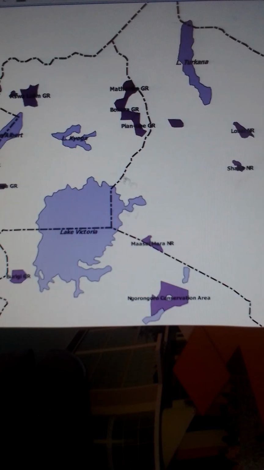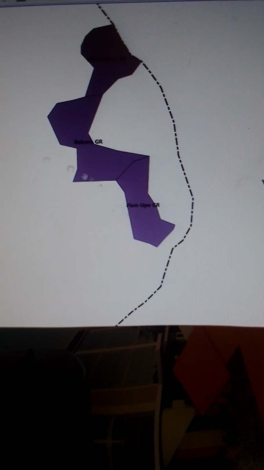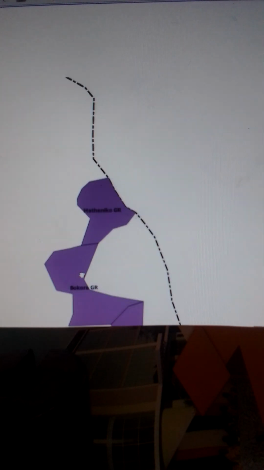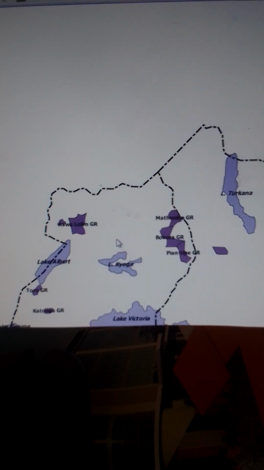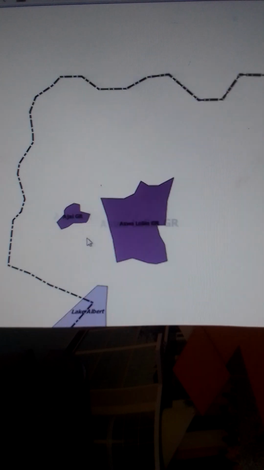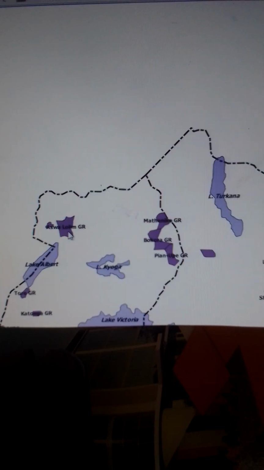So let's go to the Republic of Uganda and see how the reserves are distributed. Now, in the eastern part of the country, we have Pian Upe Game Reserve, Bokora Game Reserve, and Matheniko Game Reserve. Okay, going to the northwest of the country, we have Ajai Game Reserve and Aswa Lolim Game Reserve. Now let's go to the southwest.